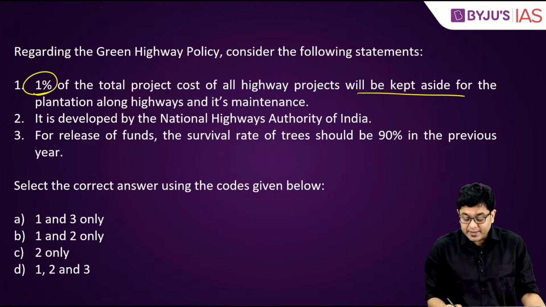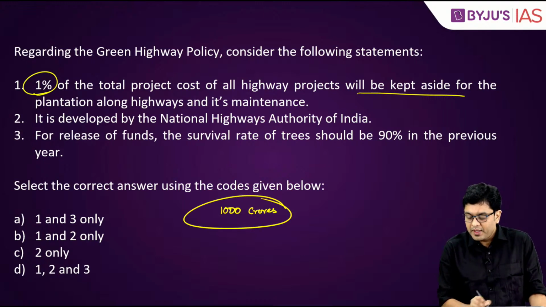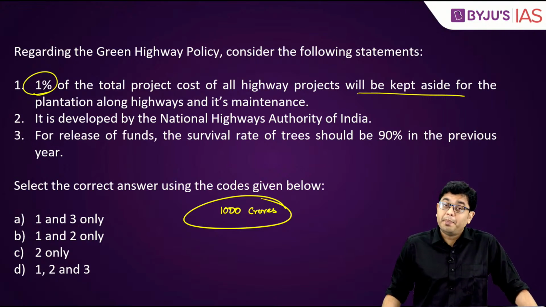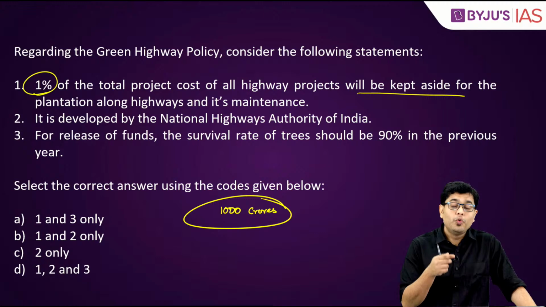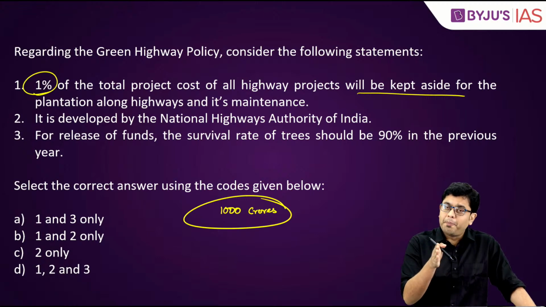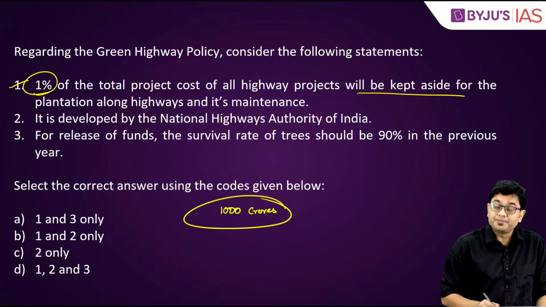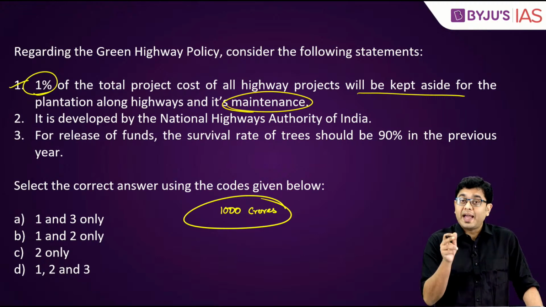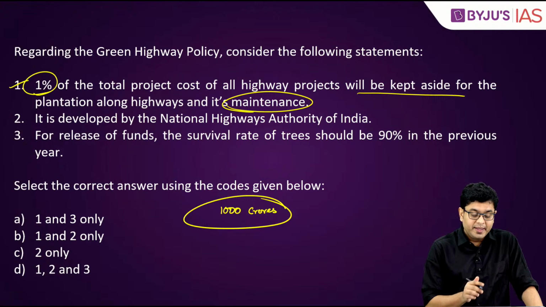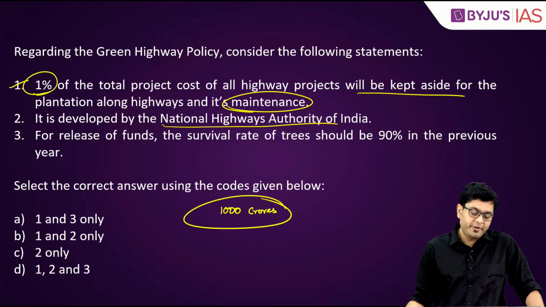It is estimated that close to around 1,000 crores can be accrued by this particular share of money, and this will then be used for planting the trees. Okay? So, this is correct. Here, maintenance is another important activity which has been added. Second, it is developed by the National Highway Authority of India.